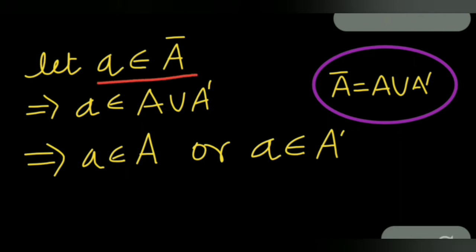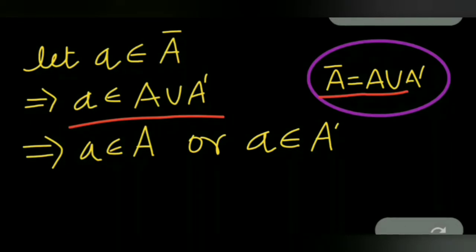If a belongs to closure of A, and we know by virtue of the properties of closure that closure of A is equal to the set A union A prime, where A prime is the accumulation set, that is the collection of all limit points of the set A, then a belongs to A union A prime.